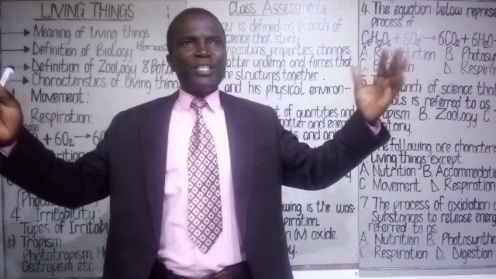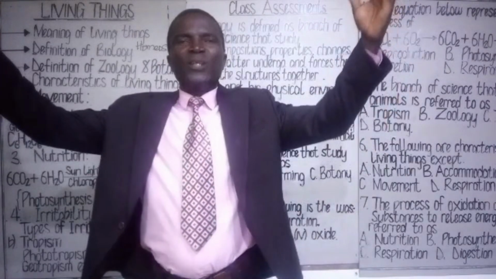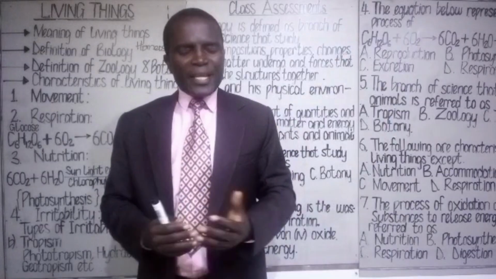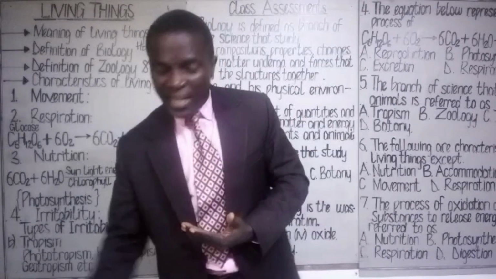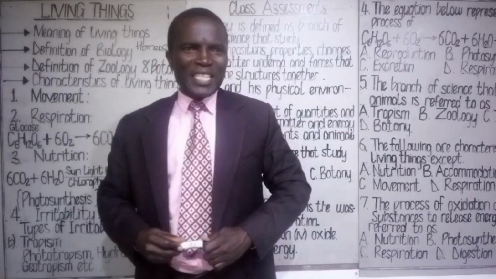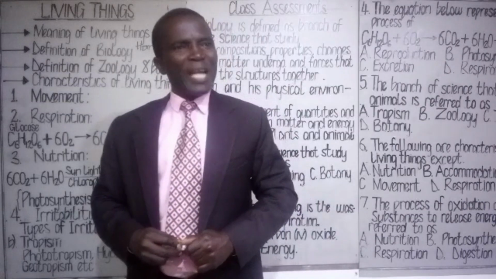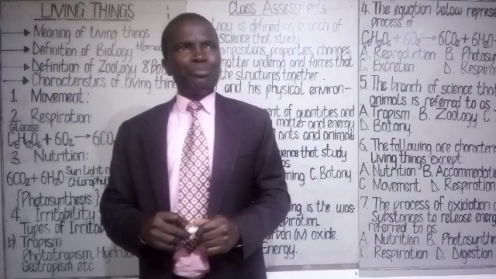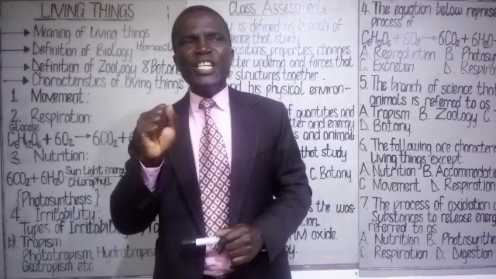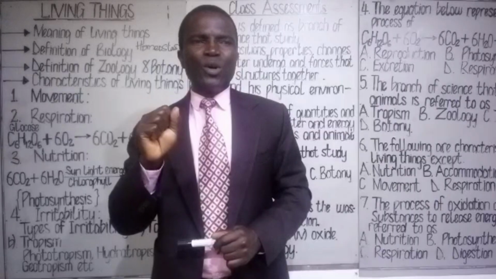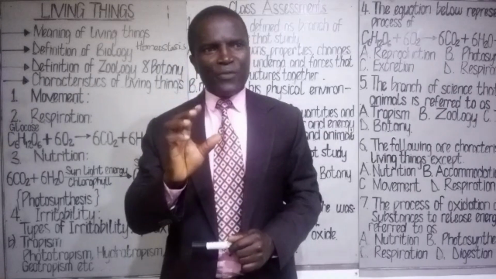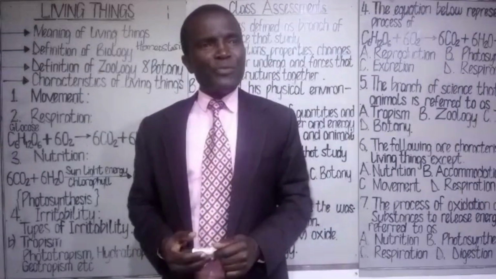As the branches grow, they move. That is the shoot movement. While the root is also elongating, increasing in length, it also moves. That is part of movement in plants. Also, we have some plants that usually open and close their leaf or flower. That type of phenomenon, we also call it movement in plants.